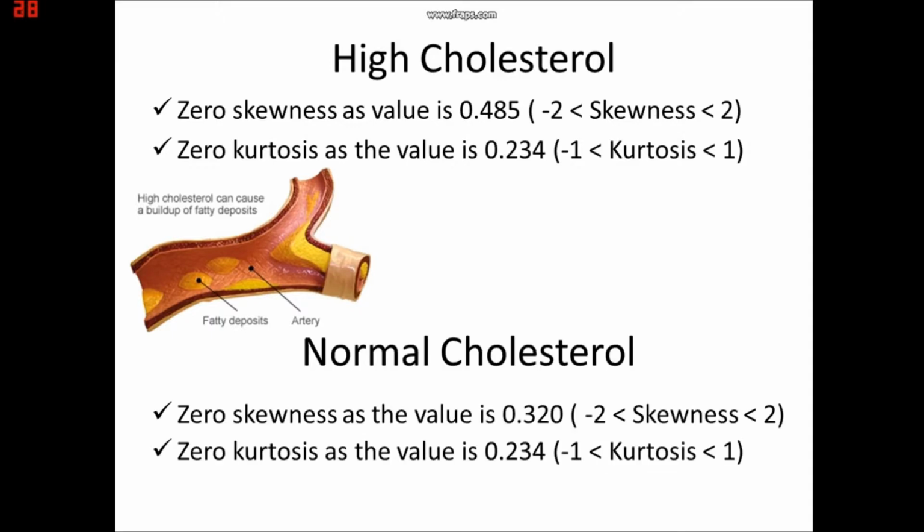For normal cholesterol level, there is zero skewness as the shape of the distribution is approximately symmetrical about the middle line, as the value is 0.320. It is also zero kurtosis as the value is 0.234. Since the kurtosis is within -1 to 1, we can conclude that our summary statistic is normally distributed, as it matches the Gaussian distribution. Also, the skewness of the data, which is 0.234, indicates that it is within the range of -2 and 2. Hence, our summary statistic has an approximately symmetrical distribution.